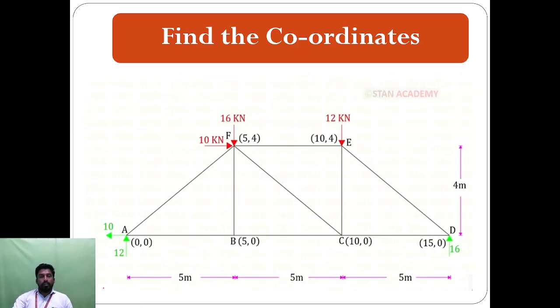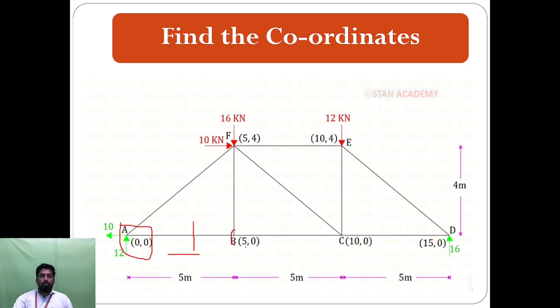And next we find the coordinates, starting from point A. Here we put the values for 12 kilonewton, 10 kilonewton and 16 kilonewton, and the values we already found from the reactions. Next we set the coordinates. The first point is A, considered as the origin, so we give 0, 0: the x direction is 0 and the y direction is also 0, so we call it 0, 0.